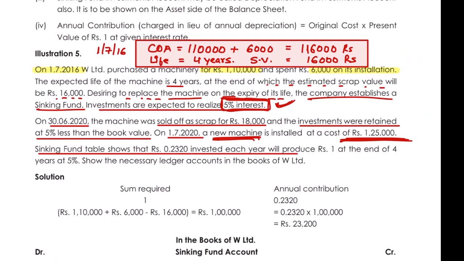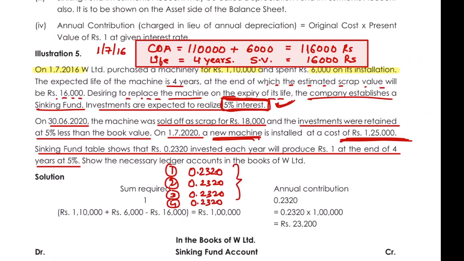The sinking fund table shows that 0.2320 invested each year will produce rupees 1 at the end of 4 years at 5%. So this is the rate they have given. For example, if you have invested 0.2320 in year 1, in year 2 you again invest 0.2320, in year 3 again 0.2320, and in year 4 again 0.2320. So after 4 years you will get rupees 1.